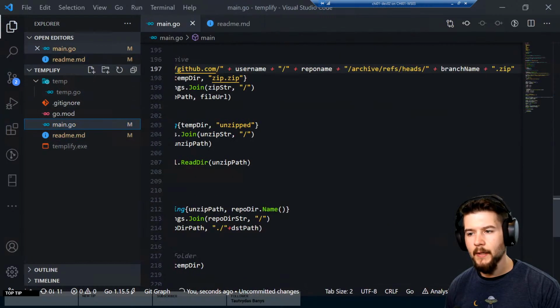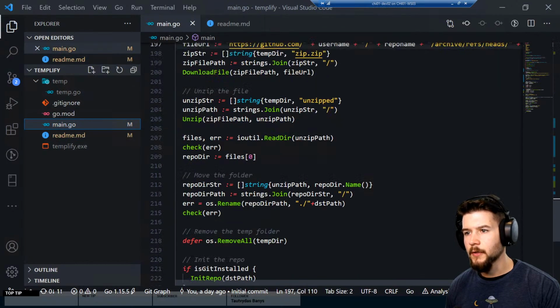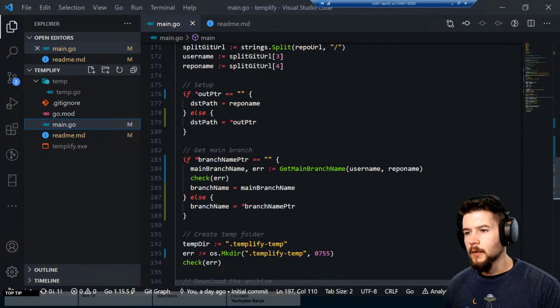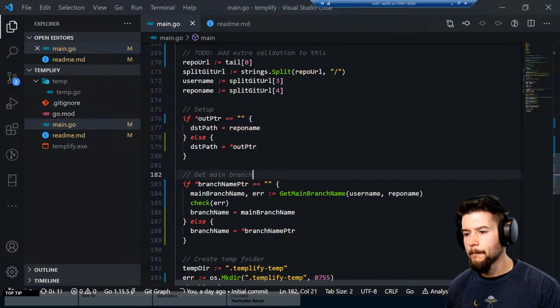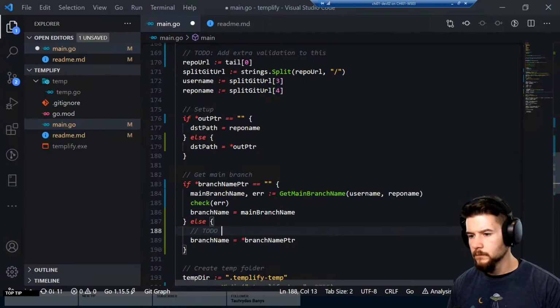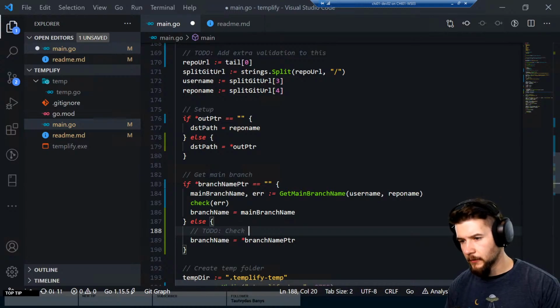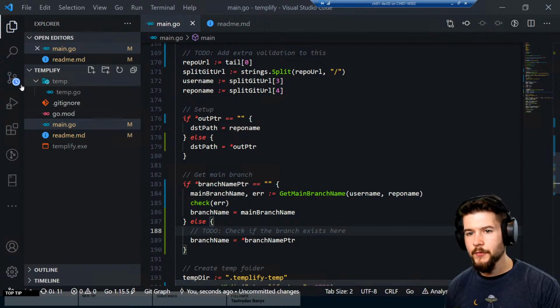I do want to go back in here, and I want to add another to-do for myself in here. Let's see. So branch is coming in. I want to check to see if the branch exists, because if it doesn't exist, this thing's going to bomb out. If the branch exists here. Okay. I think this is sufficient for now.